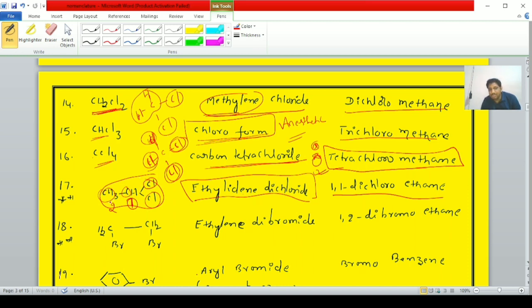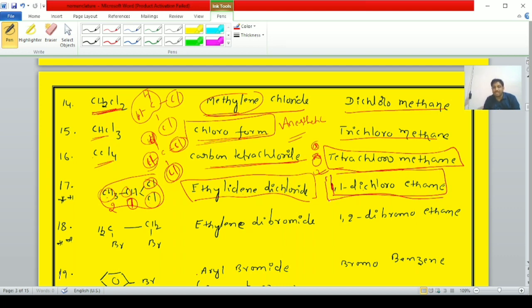But there is no unsaturation here, so the halogen atom bonded to carbon gets the lowest number, that is 1. On the first carbon, two chlorine atoms are there. Hence the IUPAC name is 1,1-dichloro. Two carbons are there, hence it is known as 1,1-dichloroethane.